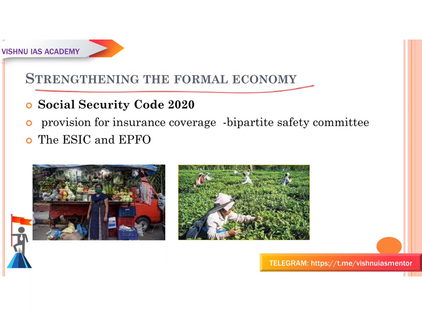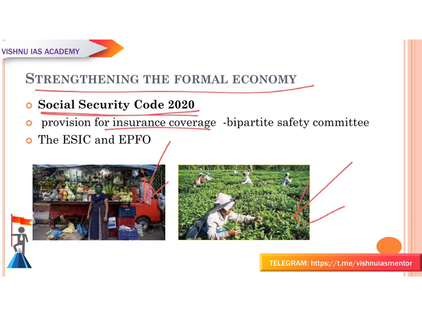Strengthening the formal economy. Okay, so the inclusion of gig and platform workers in the Social Security Code 2020 is a step towards strengthening the formal economy. Okay, the gig and platform workers, the street vendors, they will come in this. Okay, the platform workers. So the gig and platform workers have been included in the Social Security Code 2020, which is a step towards strengthening the formal economy.